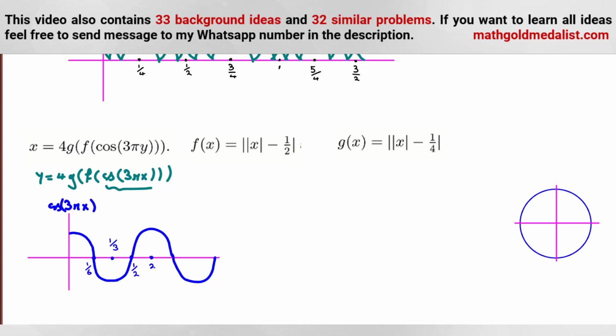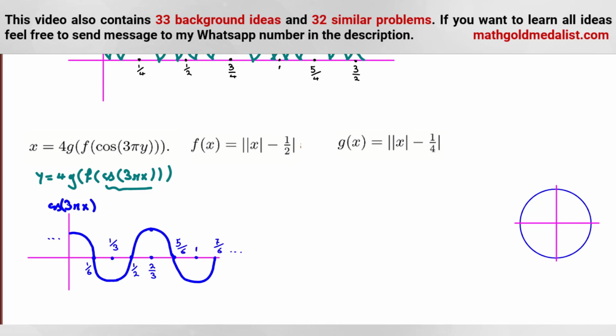Then 4 over 6 is 2 over 3. This one is 5 over 6. And if we consider the next one, it will be what? Let me tell you. Here, when we reach this one, it is 2 over 3. It is 2 pi. Okay, the period is this one. And you can say, okay, 5 over 6 plus 1 over 6 is 1. Again, 7 over 6 and so on.